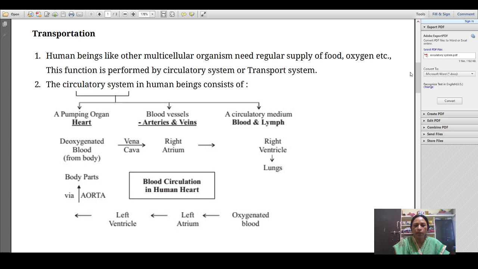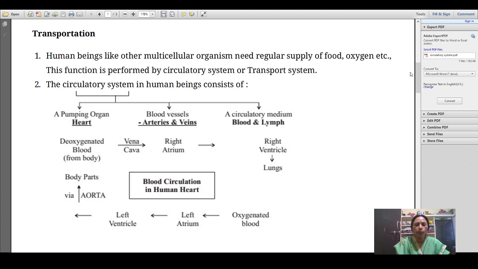Human beings, like other multicellular organisms, need a regular supply of food, oxygen, etc. This function is performed by the circulatory system or transport system. When we take in food, it is mixed with oxygen, and only then is energy liberated. So oxygen is needed for the breakdown of food and the liberation of energy. How does oxygen reach each and every part to burn the food to produce energy? This is done by the circulatory system or transport system.